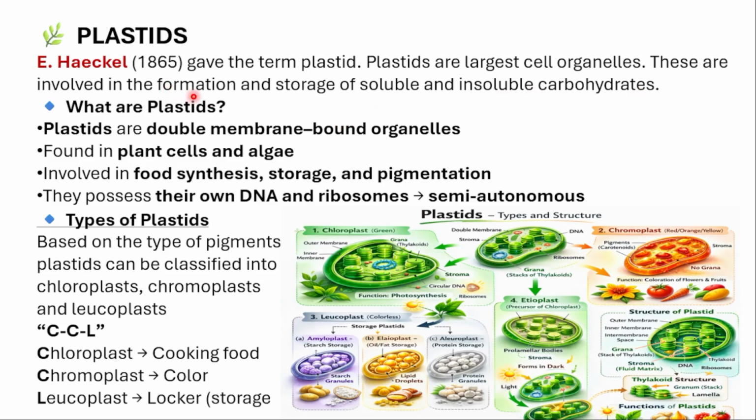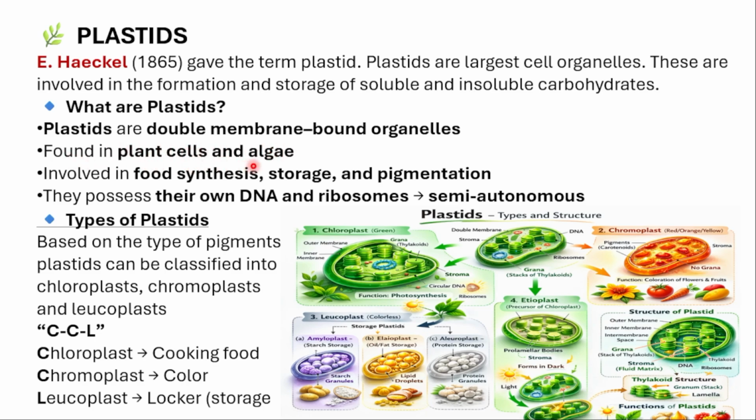Plastids are going to be involved in the formation. They are going to produce and they are going to store also. What are they going to produce? They are going to produce the soluble carbohydrates, and they are going to store the soluble and insoluble carbohydrates. What actually is the definition? Plastids are double membrane bound organelles. Like the mitochondria, these also have the double membrane system. Mitochondria also have a two membrane system. Same like that, plastids also have a double membrane system.